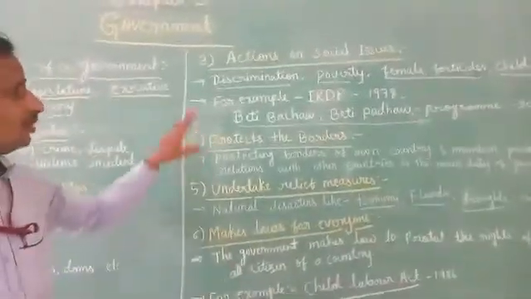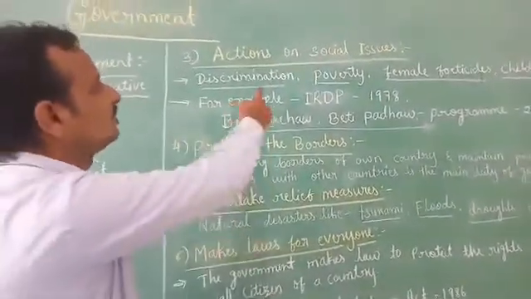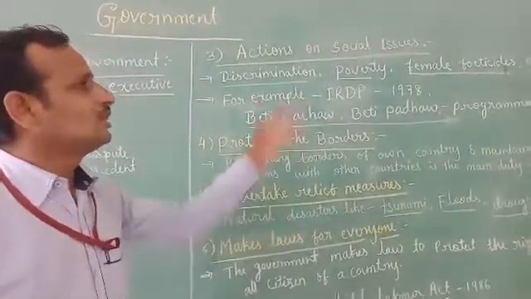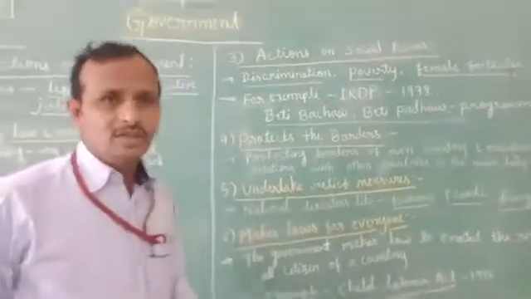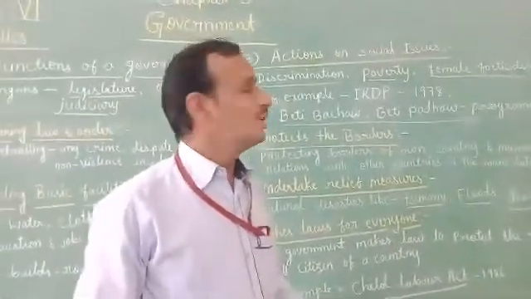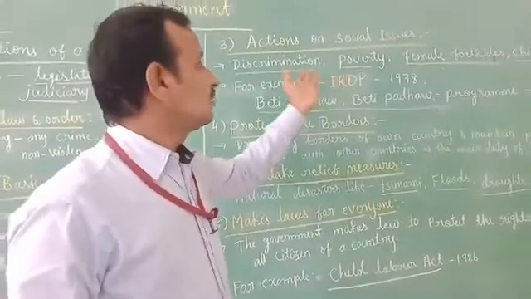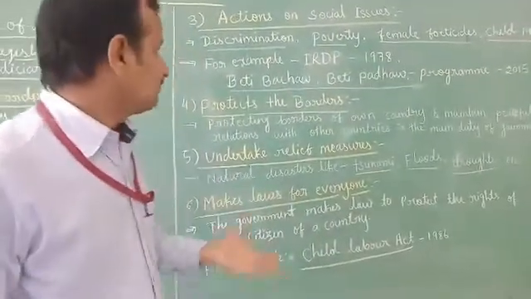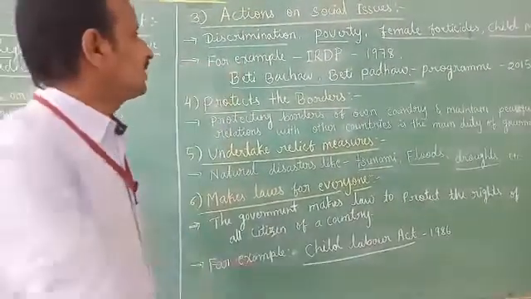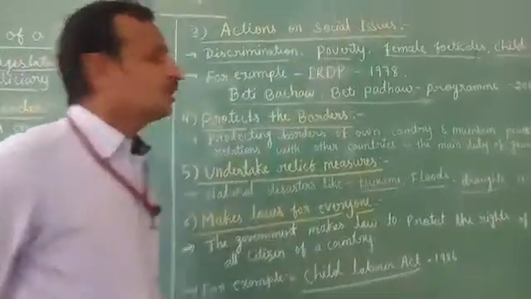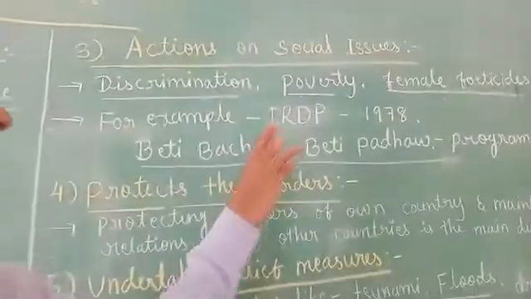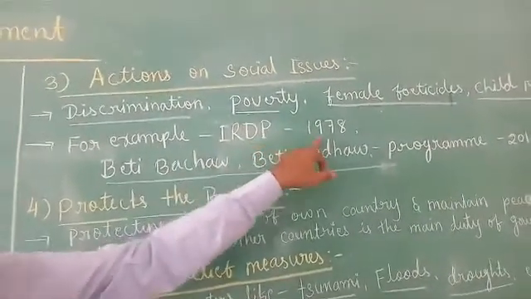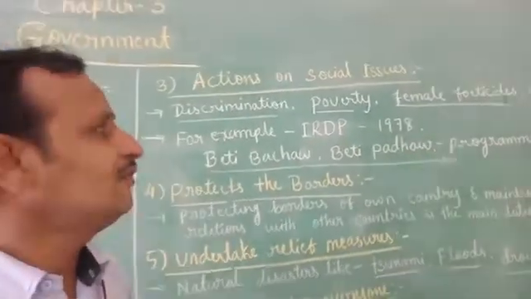So how does the government remove these social issues, and how are they planning to remove them? The government implements some programs to remove these social issues like discrimination, poverty, female foeticide, child marriage, etc. For example, IRDP is one of the government programs. IRDP means Integrated Rural Development Program. It was introduced in the year 1978 by the Government of India.